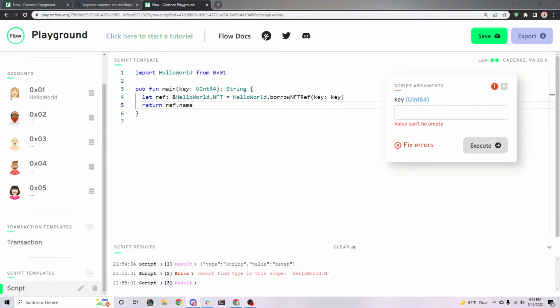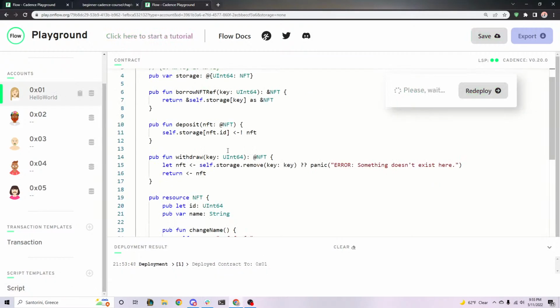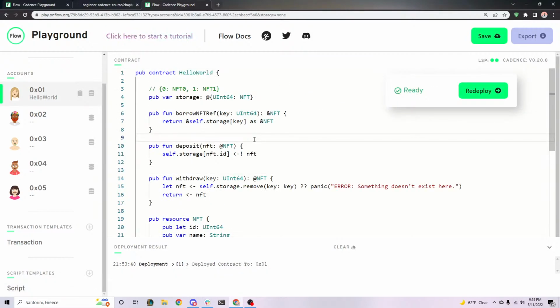Yeah, crazy. So all right, that is references, but it's actually kind of funny. This is the May boot camp. Funny enough for you guys, in the middle of June, they're completely changing this. The reason for that is that since 2020, literally since 2 years ago up until now, the way you got references to things in dictionaries is you said reference to self.storage at key and then as reference NFT.